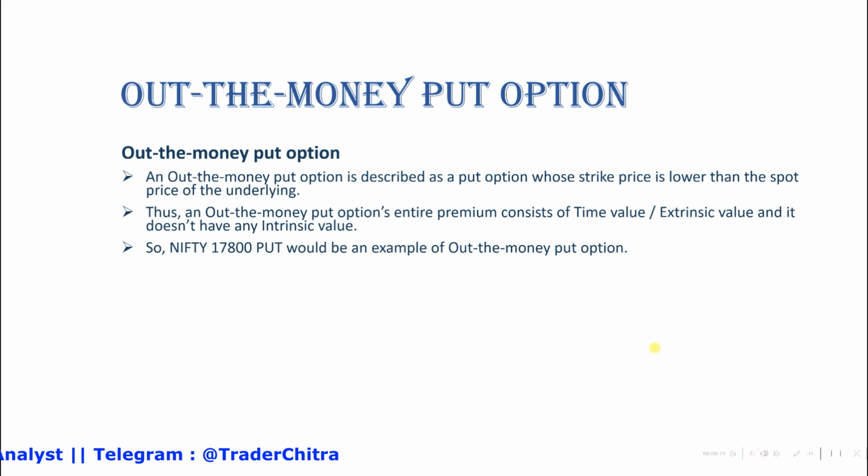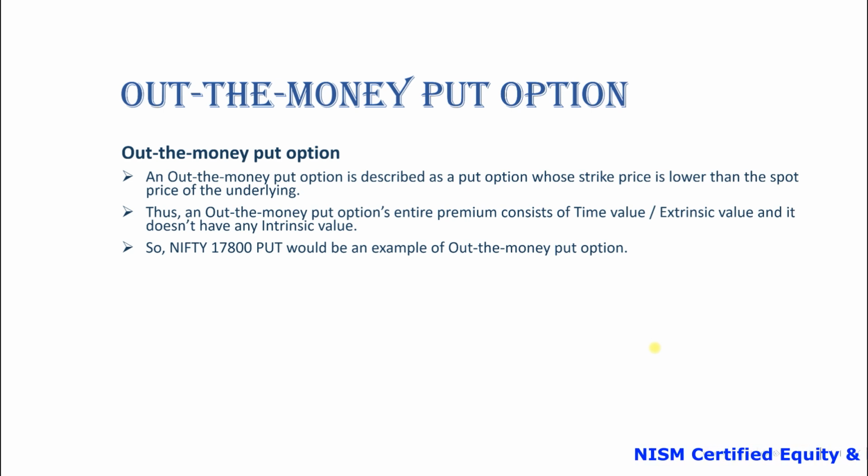Out of the money for the put option is described as a put option whose strike price is lower than the spot price of the underlying asset. So for the out of the money put option, the entire premium consists of time value, the extrinsic value, and it doesn't have the intrinsic value. Say for example, if the spot price of the Nifty is 18,300, 17,800 will be the OTM for the put option, that is out of the money.